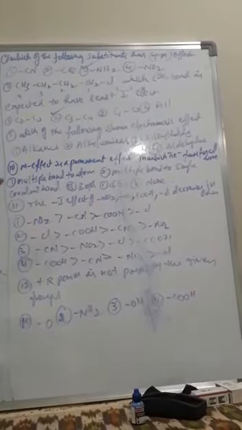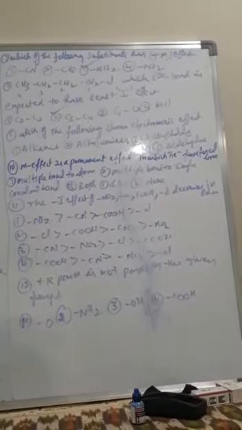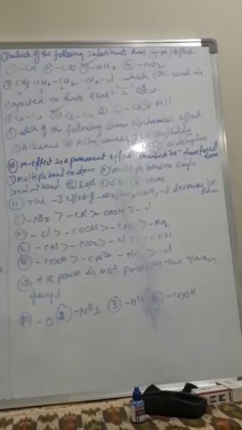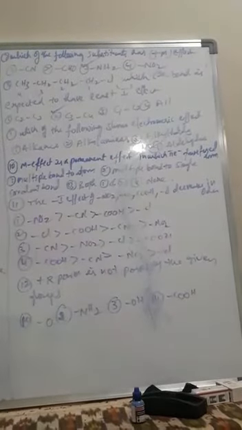Two types of electromeric effect are there, positive and negative. Generally the positive electromeric effect is shown in alkenes, and the negative electromeric effect is shown in carbonyl compounds. So here aldehyde shows the electromeric effect.